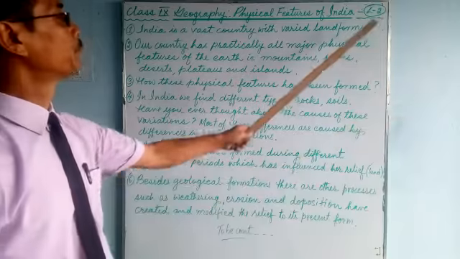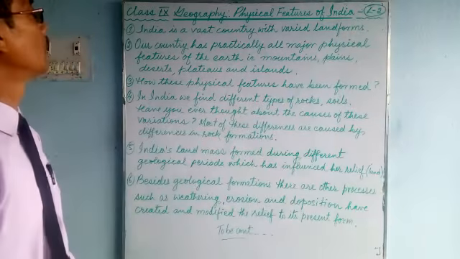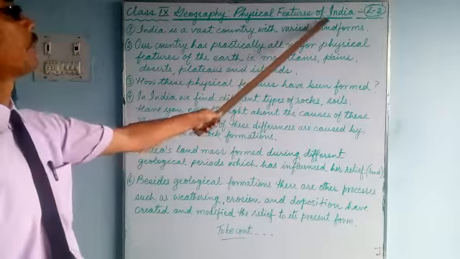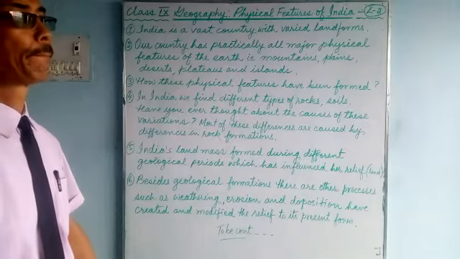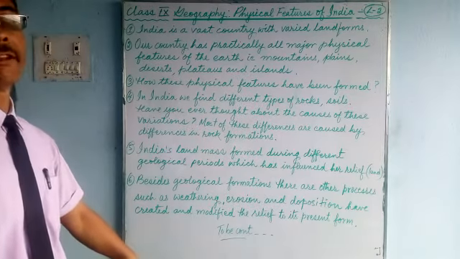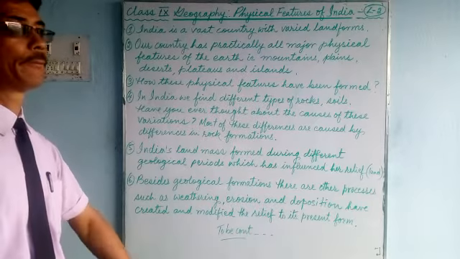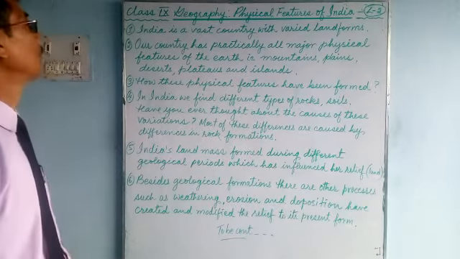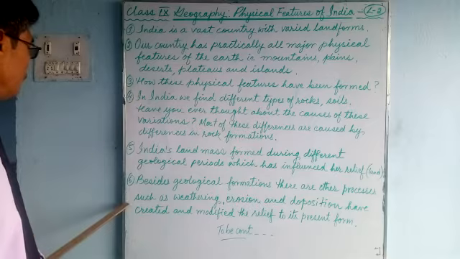Lesson 2. Physical features of India. Physical features means the various types of lands we have at present. There are 6 points.